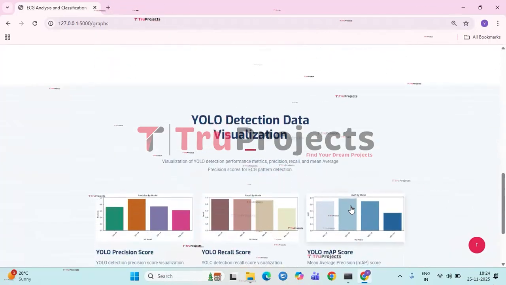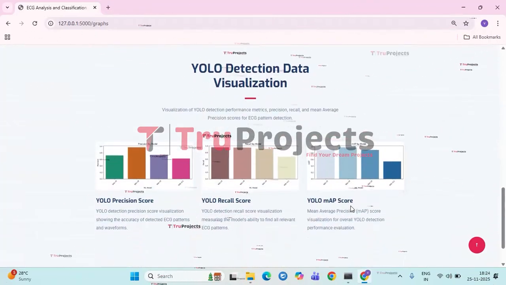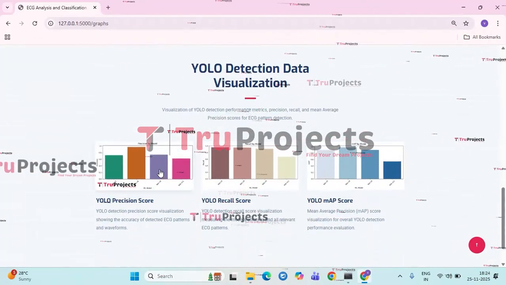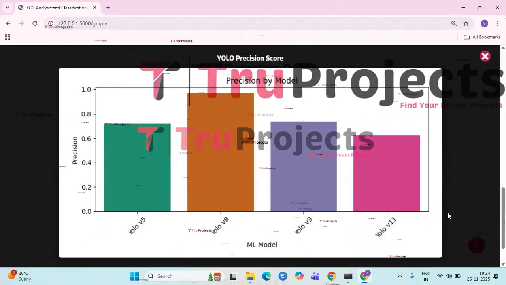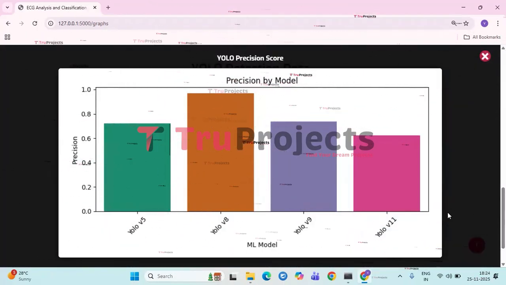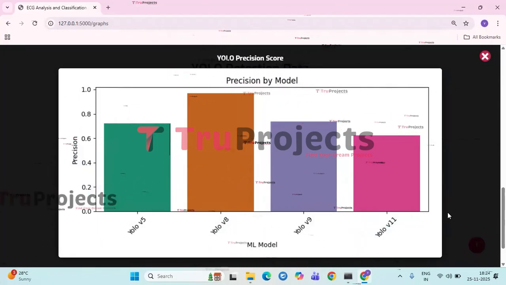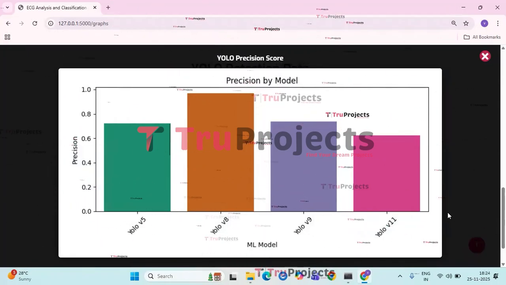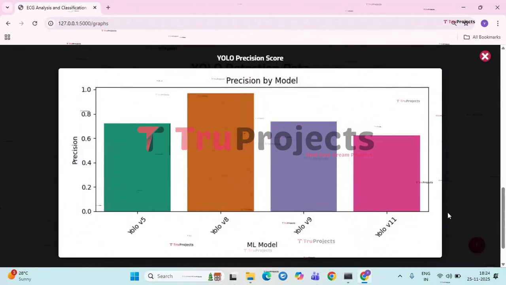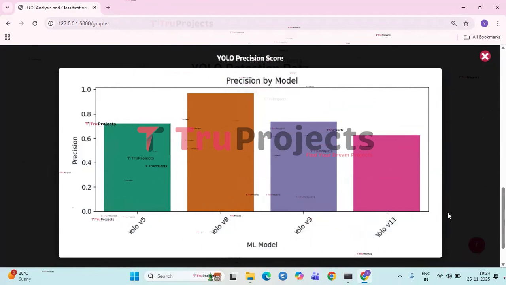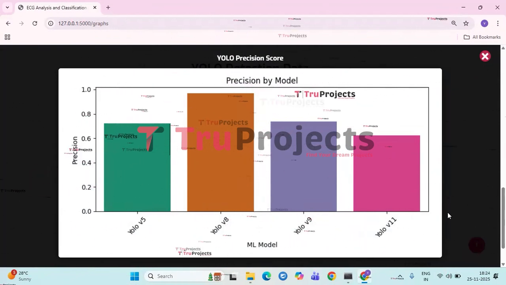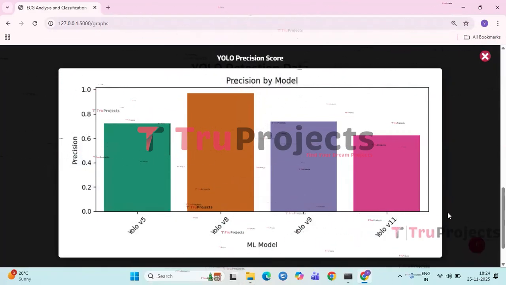And next we have YOLO detection data visualization graphs. In that, first we have the YOLO precision score graph. This graph compares the precision performance of 4 YOLO model versions, YOLO V5, YOLO V8, YOLO V9 and YOLO V11, highlighting how accurately each model identifies true positive detections while minimizing false positives.